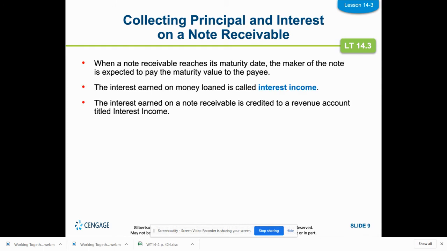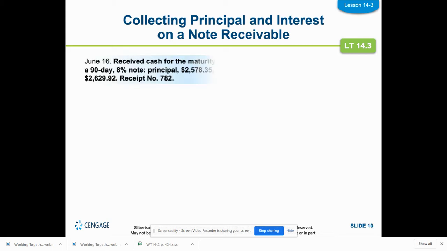When a note receivable reaches its maturity date, the maker of the note is expected to pay the maturity value, so the interest plus the principal, and the interest earned on money loaned is the interest income. The interest earned on a note receivable is credited to a revenue account. We had sales as a revenue account, but now we have something called interest income. So we received cash now on June 16th when it was due. Received cash for the maturity value of note receivable number 6, a 90-day 8% note. They have to pay the principal plus the interest.